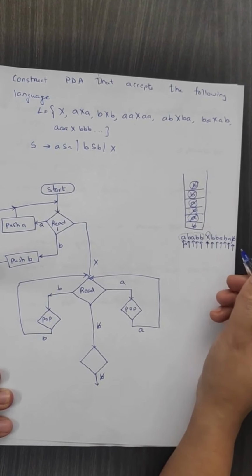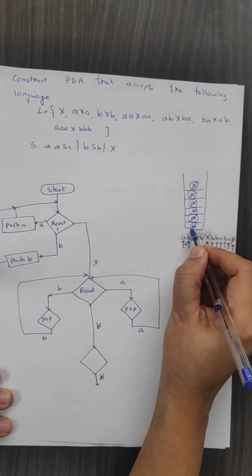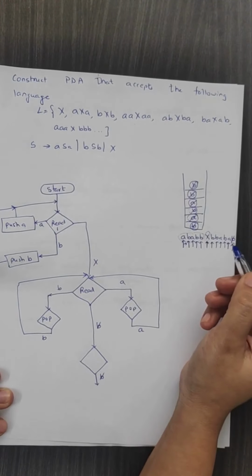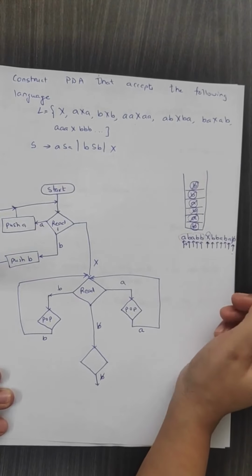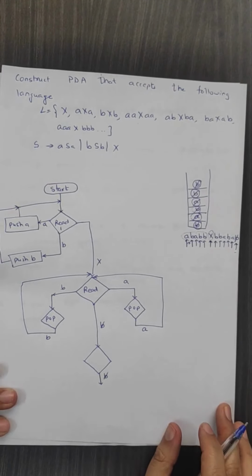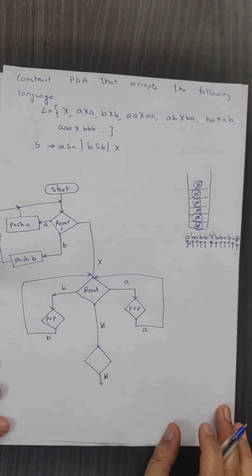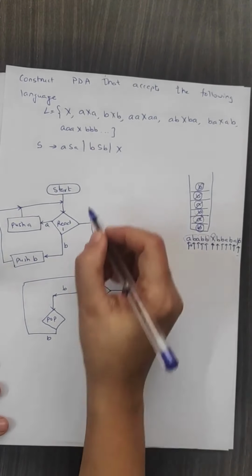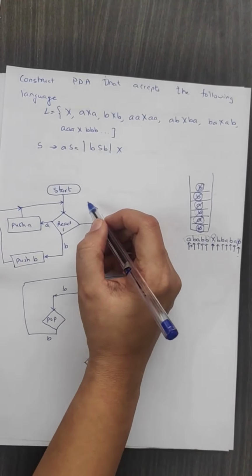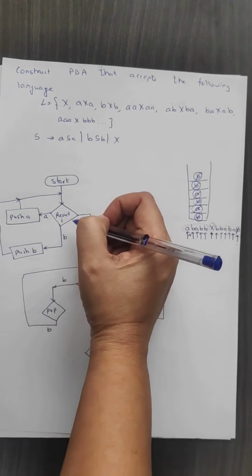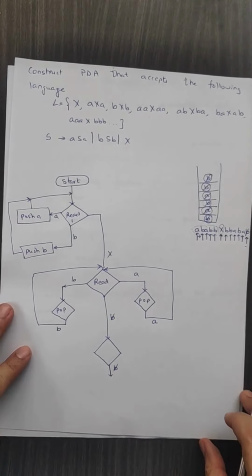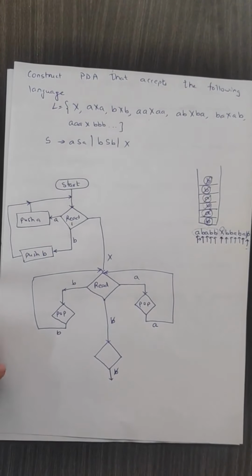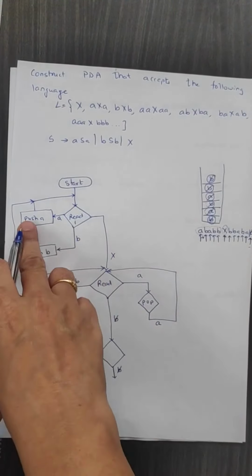How are we going to check whether it is valid or not? Pop the symbol from the stack and check what it is. If it is blank, it is valid and we accept the string. So how are we going to work with this? We start the machine and read the input symbol. If the symbol we have read is A, we push it onto the stack.